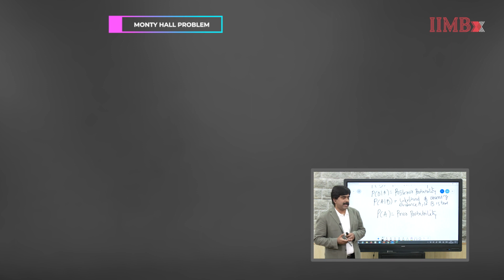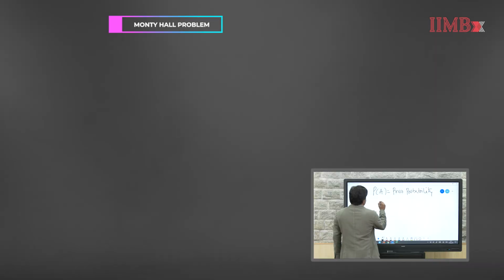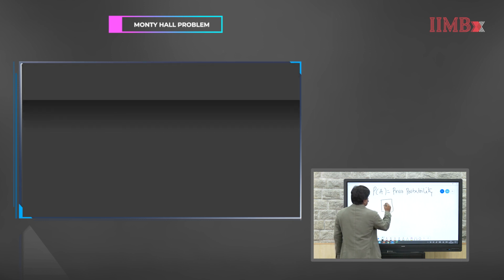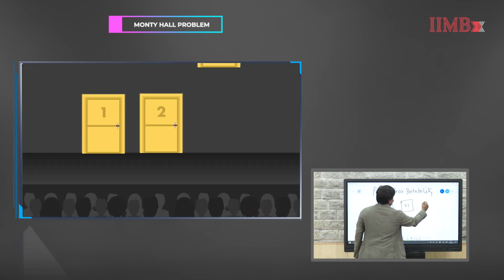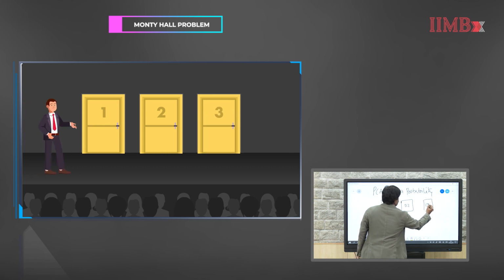Let us now understand how Bayes' theorem can be used to solve the Monty Hall problem. Let C1, C2, C3 be the events that the car is behind door 1, 2 and 3. So, basically what I am assuming is that we have 3 doors, D1, D2 and D3.